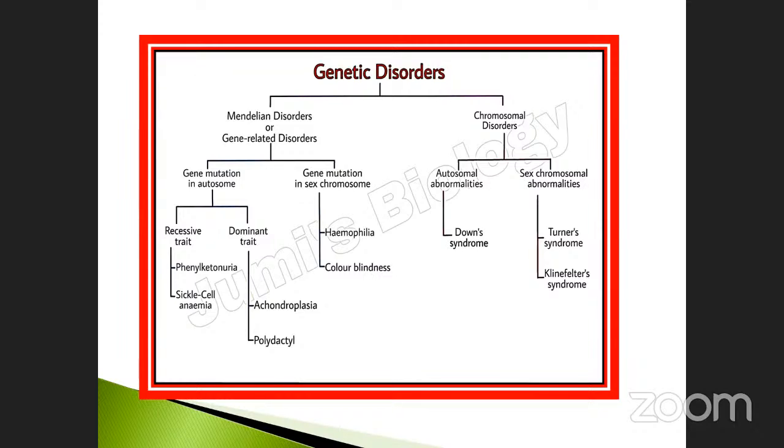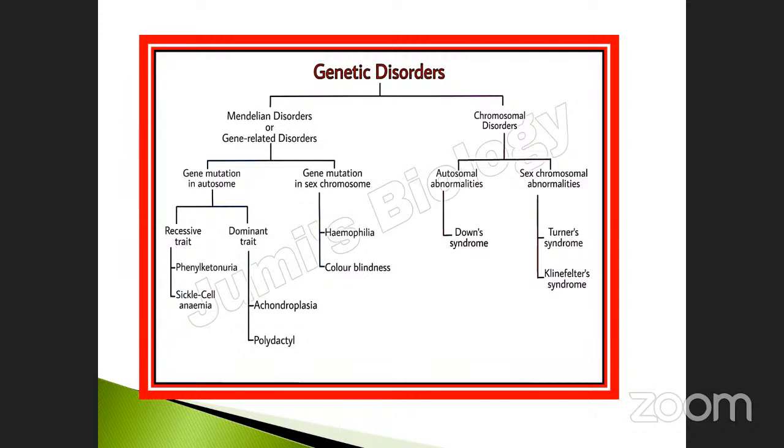And another part, chromosomal disorder, is also divided into autosomal abnormalities and sex chromosomal abnormalities. Autosomal means body. Here, Down syndrome is one of the autosomal abnormalities. And for sex chromosomes, Turner syndrome and Klinefelter syndrome come under the heading of sex chromosome abnormalities, whether by addition of a chromosome or deletion of a chromosome.